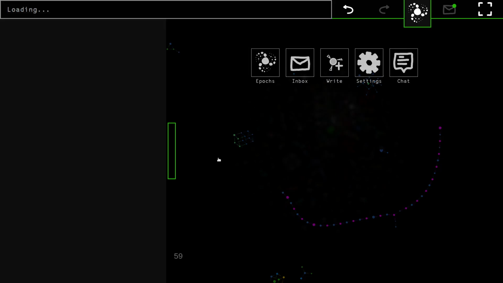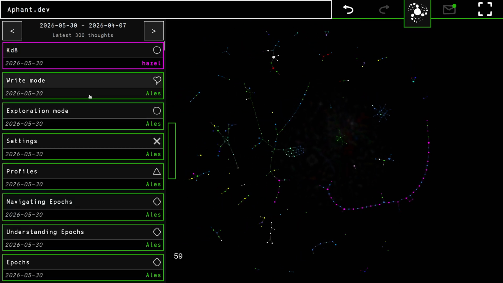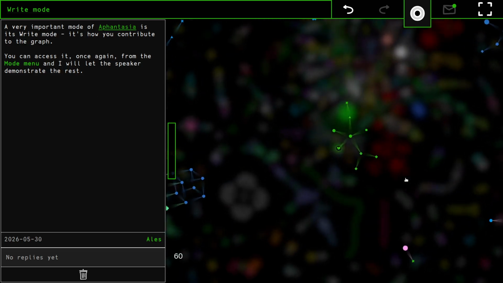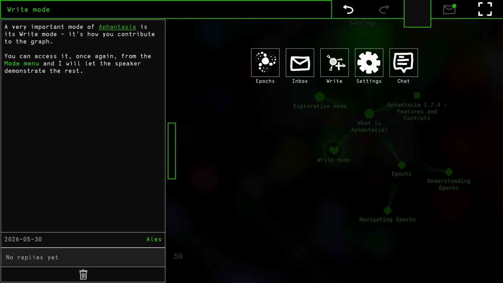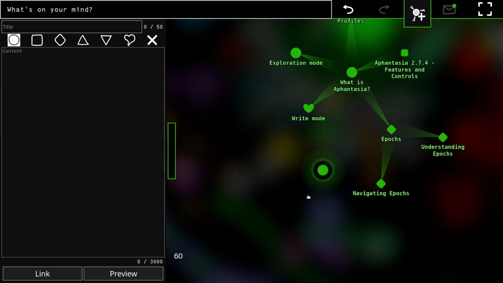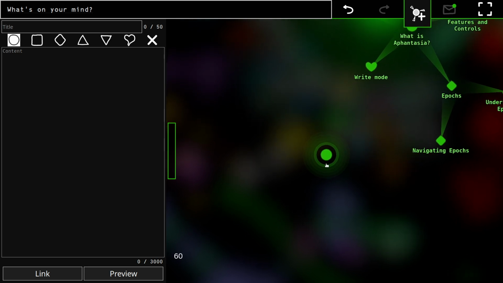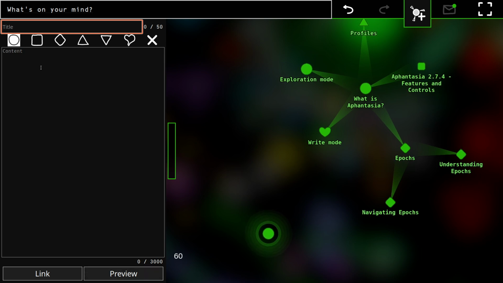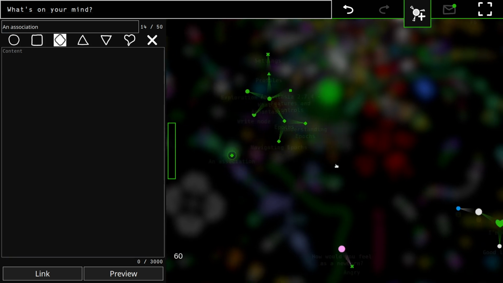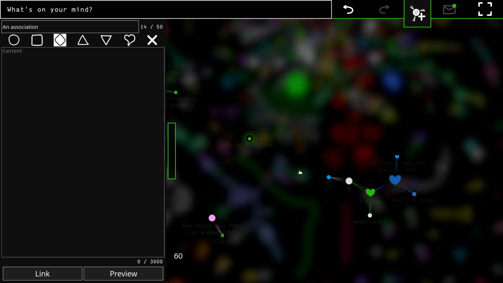Okay, back to my cluster here, and I will show you the write mode. The write mode can be accessed through here, and it will spawn a new thought that will be created once you click publish. So I will create an association, and I would like to do a few things here.